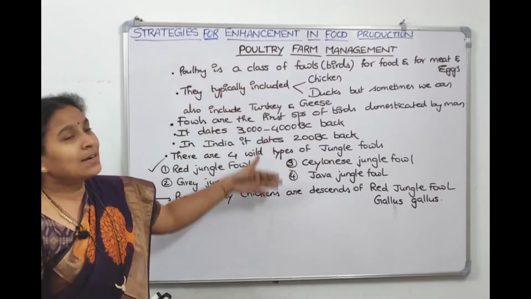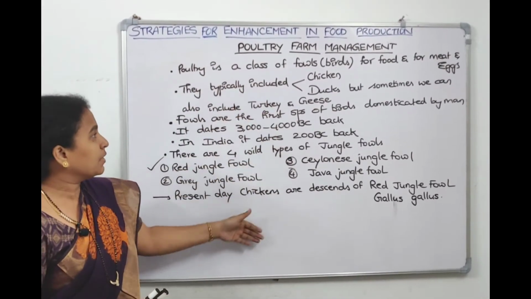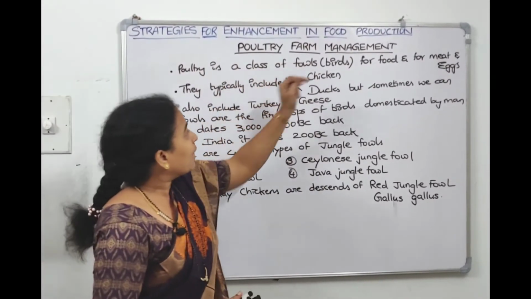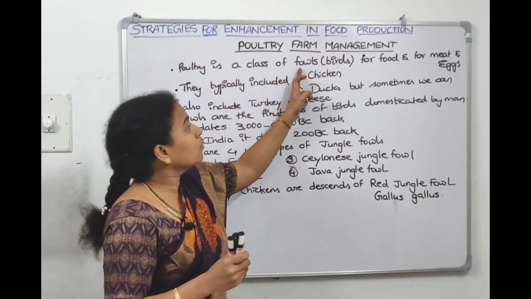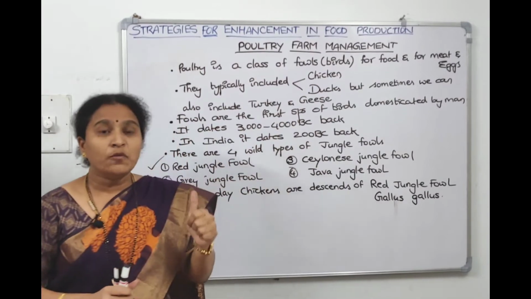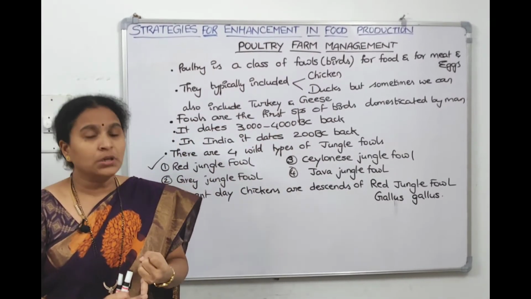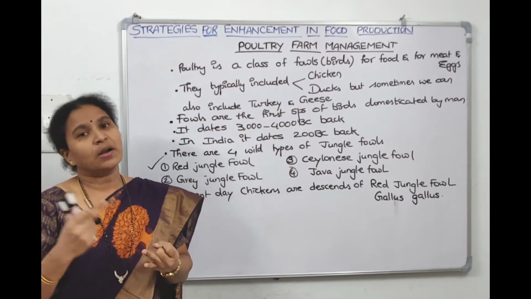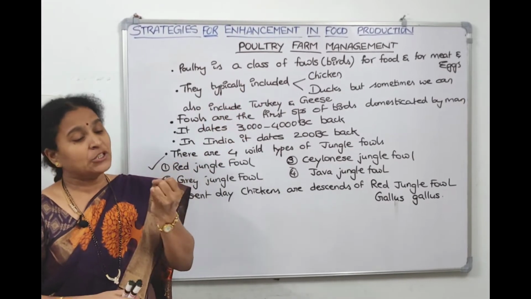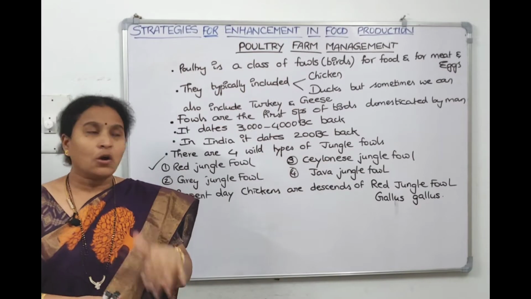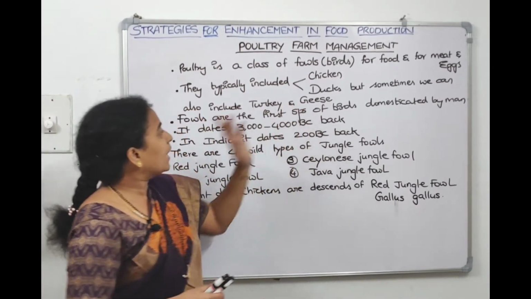First, let us recap what we wrote about poultry farm management. It includes rearing birds for their food, meaning meat or eggs. Typically chicken and ducks are reared, but it also includes turkey and geese.